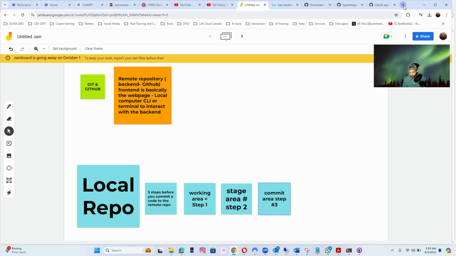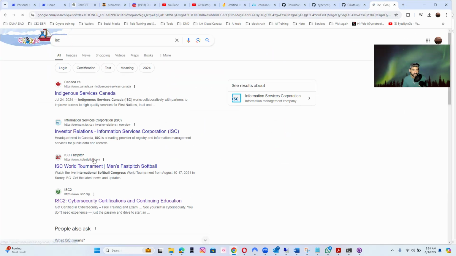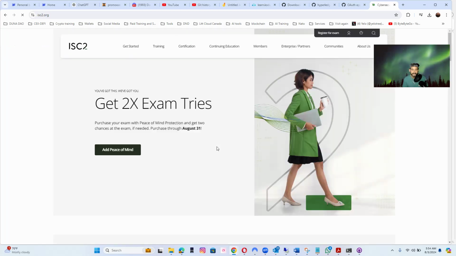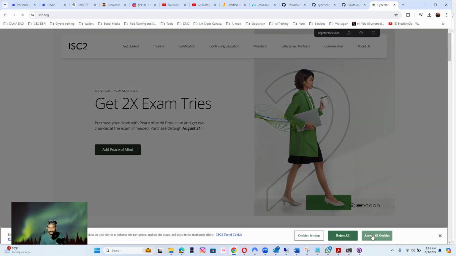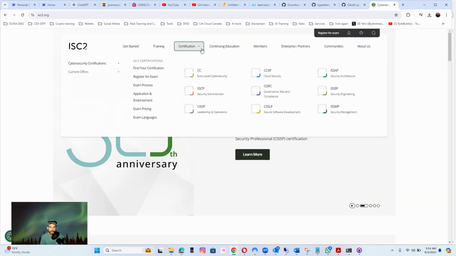I'll show you here. ISC actually has a certification for this. If you check, the ISC is one of the biggest consortiums for cybersecurity out there. If you click here on certifications, just look at the one for the software development lifecycle.